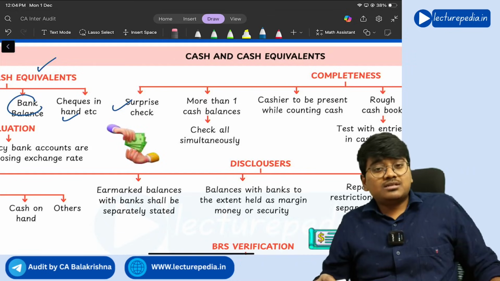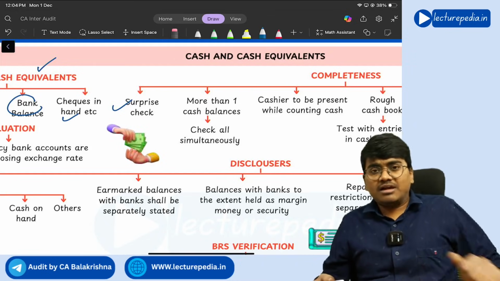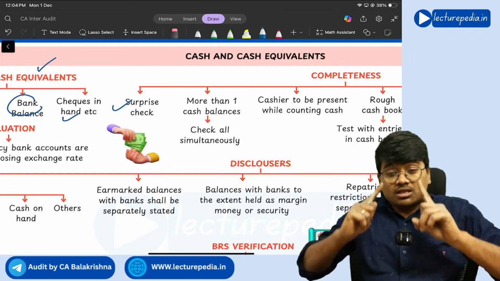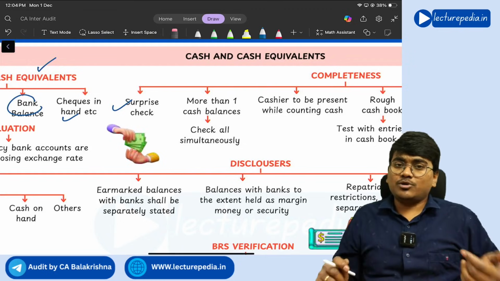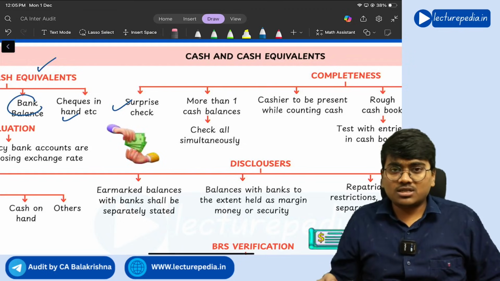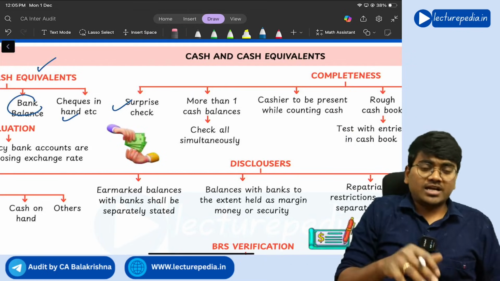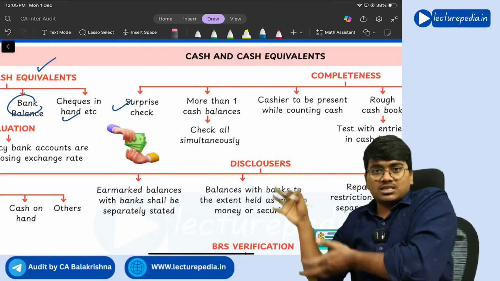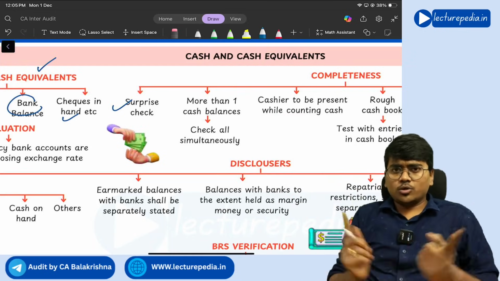Next, if the company is having more than one cash balance, that is, each branch is having a cash balance and cash balances are there in separate locations, then the verification of cash balance in all the locations should be done simultaneously, because otherwise there is a possibility that the company will bring the cash that is present in another location to here, and show it as cash. The same cash it will take to some other location and show as cash there also. So to avoid that, verification of cash in all the locations should be done